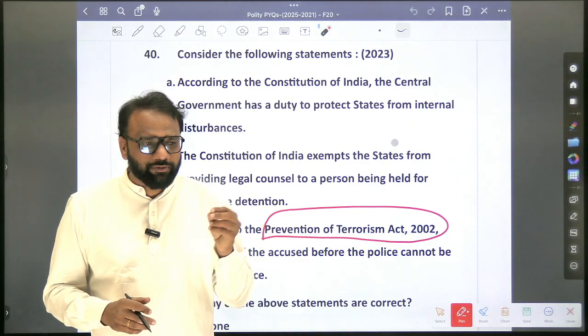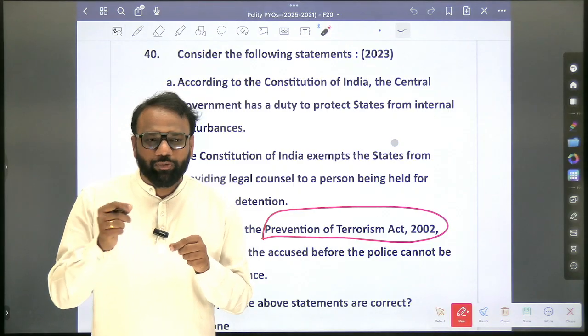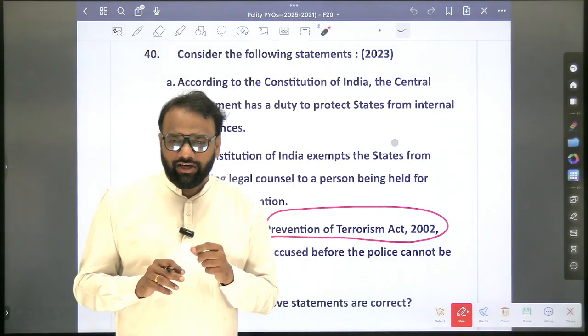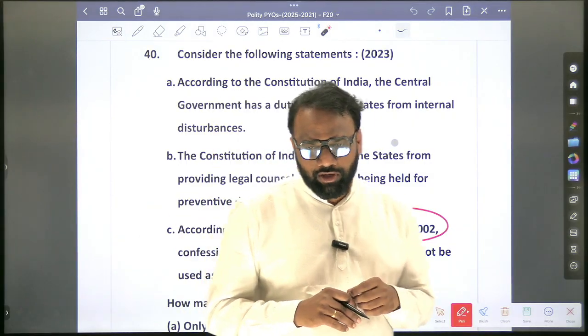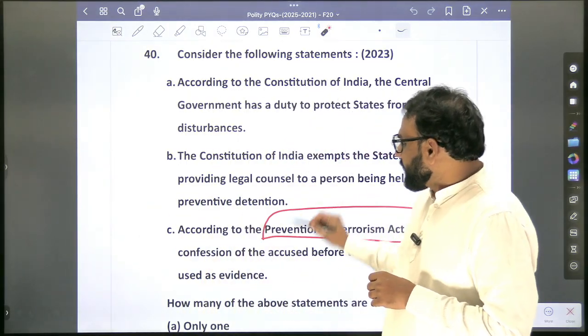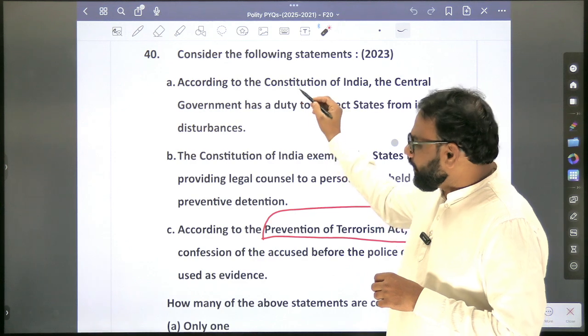UAPA, Unlawful Activities Prevention Act. In that context, they will mention POTA. Generally the news pages will not mention it, but in the editorial pages they will mention POTA. So very, very tricky. Next, the second option is also very tricky. The first one, according to, is also tricky.